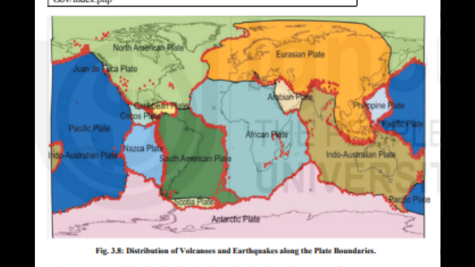Krakatoa volcanic eruption, 1883. Krakatoa is a volcanic island in Indonesia. It lies along the Indo-Australian and Eurasian convergent boundary. The eruption on 26 August 1883 was the most catastrophic in human history. About two-thirds of the island was blown away by the massive volcanic blast.